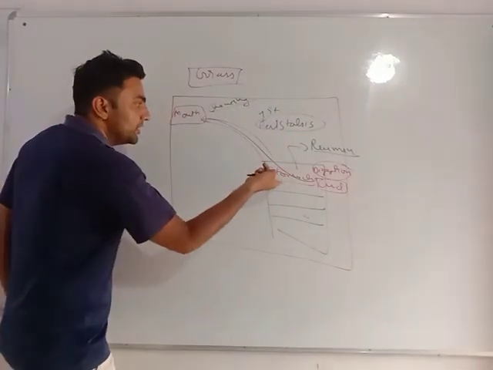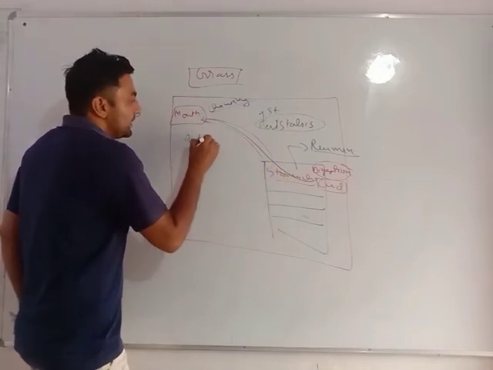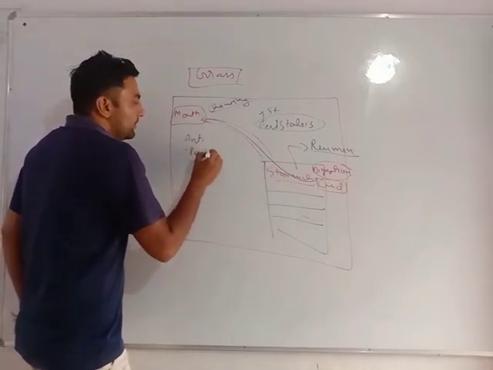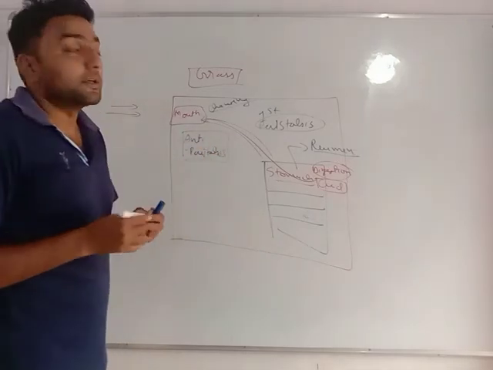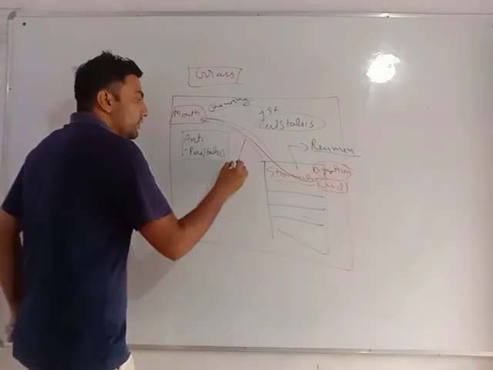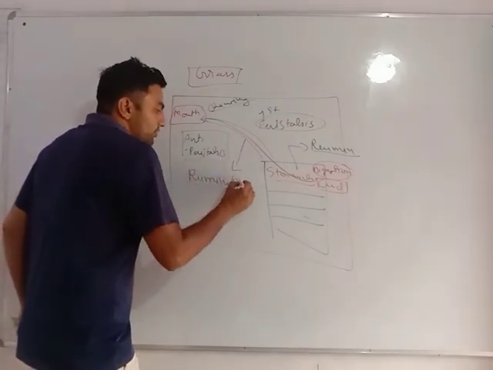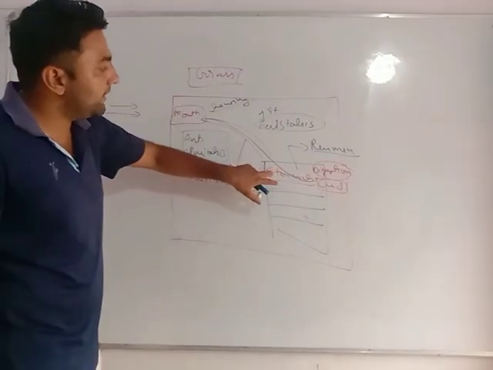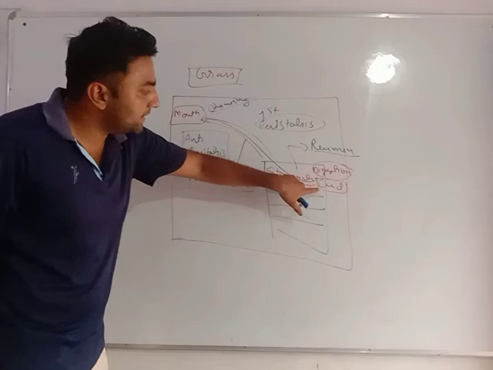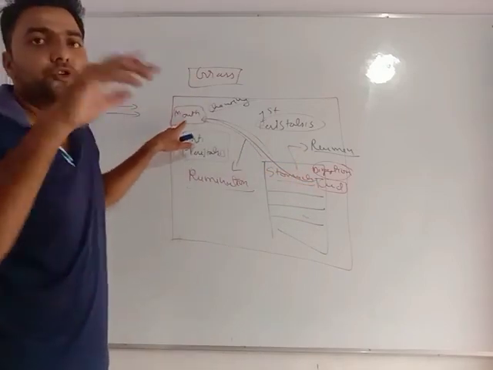And when this food is sent back from the stomach to the mouth, this process is known as antiperistalsis, or, another name for grass eating animals, rumination. What is rumination? Rumination is the process in which animals send the curd, the undigested food, from the rumen, the chamber of the food, back to the mouth for chewing.